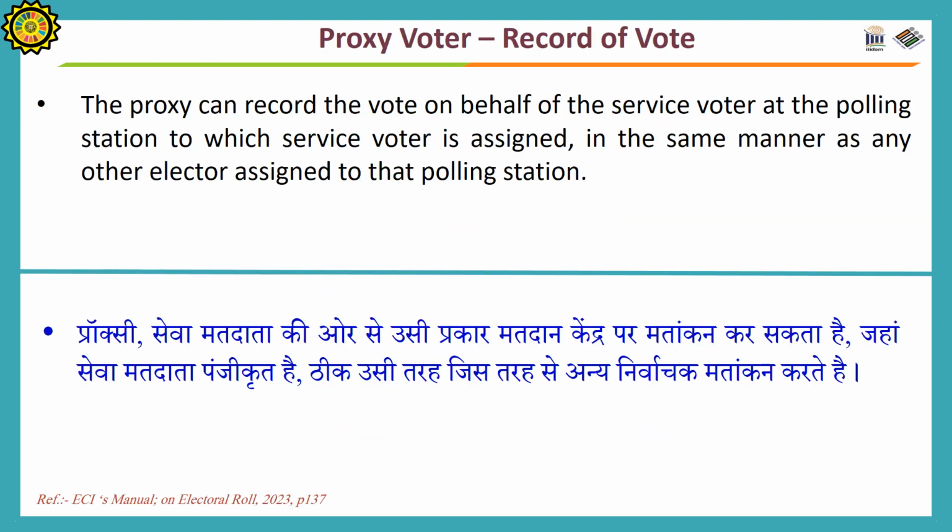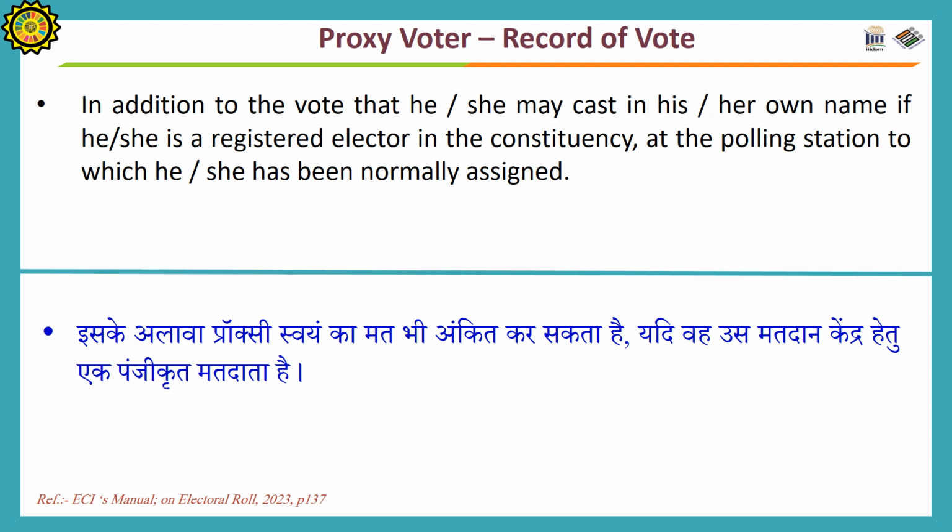Record of vote by the proxy voter. The proxy can record the vote on behalf of the service voter at the polling station to which the service voter is assigned, in the same manner as any other elector assigned to that polling station, in addition to the vote that he or she may cast in his or her own name, if he or she is a registered elector in the constituency at the polling station to which he or she has been normally assigned.